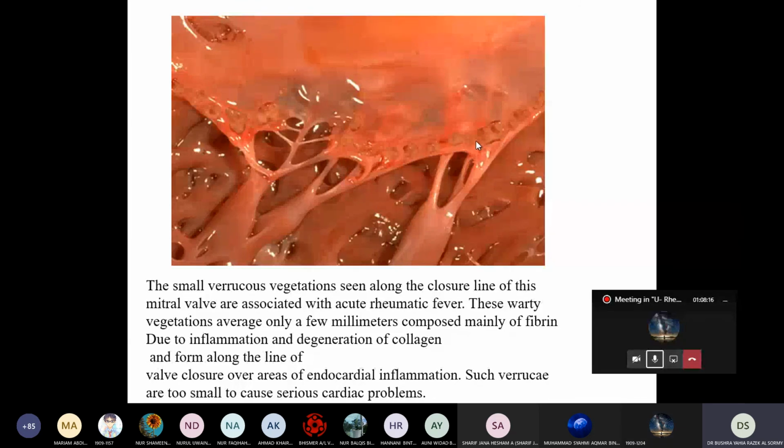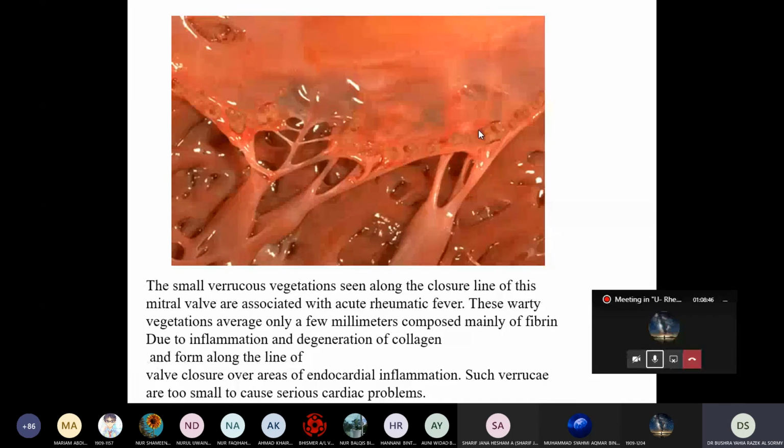Sometimes it is resolved, but with deformity of the valve. If treated very well and the patient is followed up, many patients don't develop any deformity.